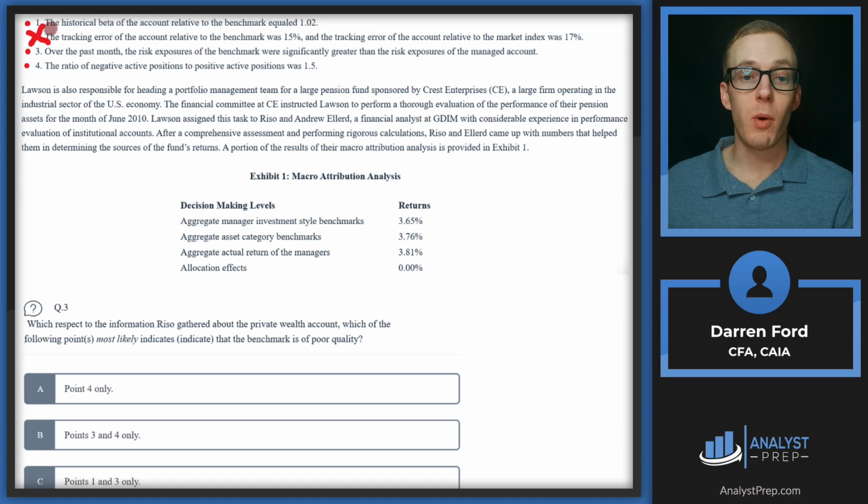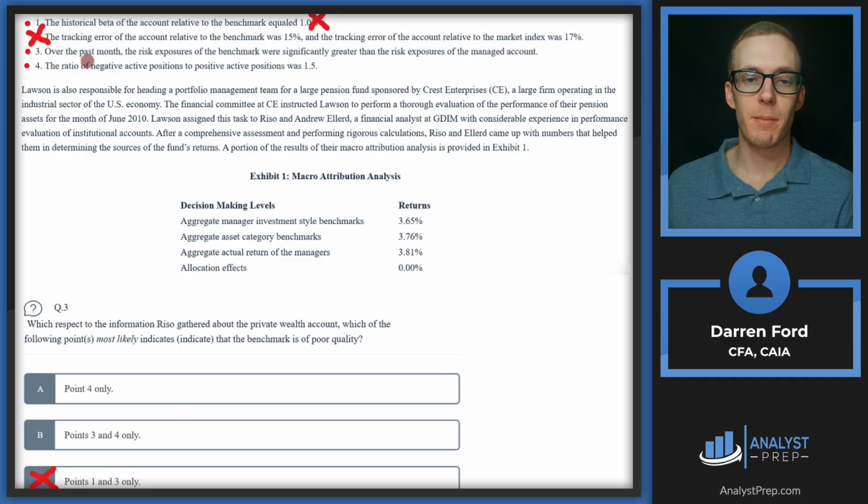Answer 1, or point 1, the historical beta of the account relative to the benchmark equaled 1.02. So a beta of 1.02 would indicate being very close to the benchmark. I mean, 1.00 is what you would need to be exactly in line. So that's indicating a similar beta to the benchmark, no indication there of poor quality. So we can go ahead and cross off 1. And in turn, we can go ahead and get rid of C, since that includes point 1.